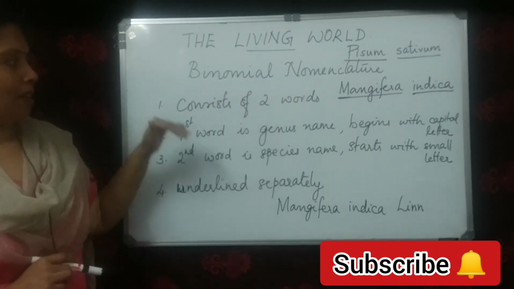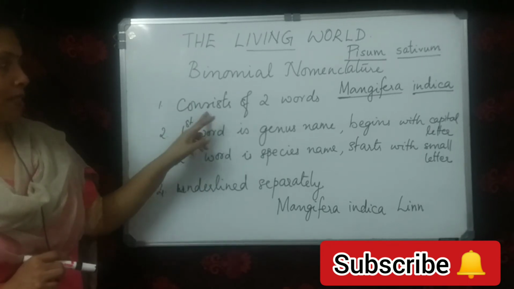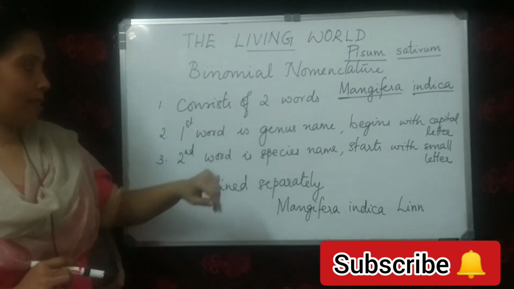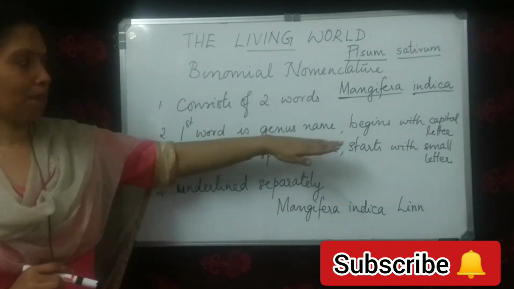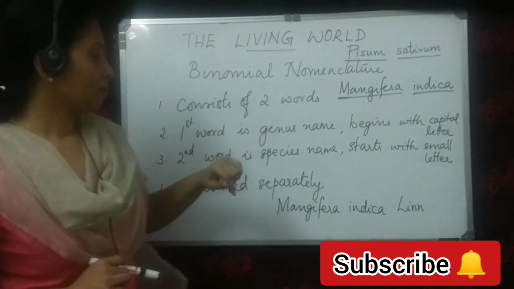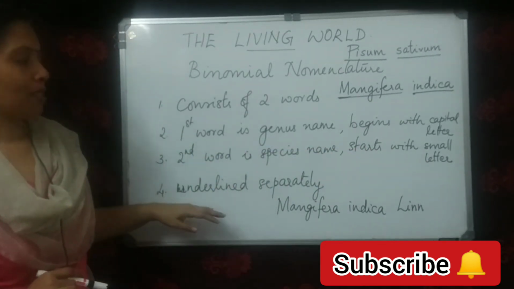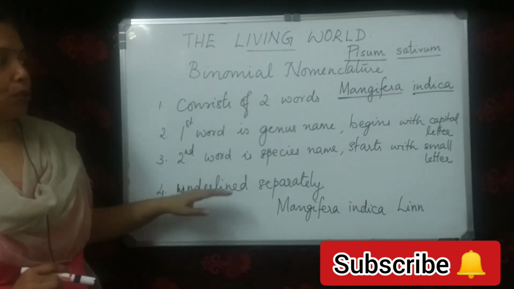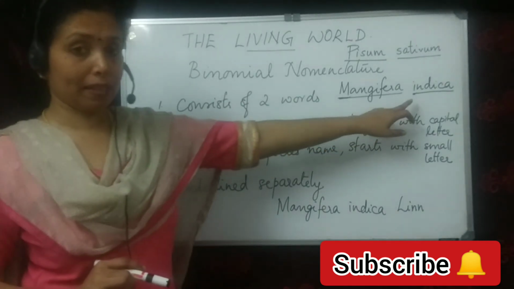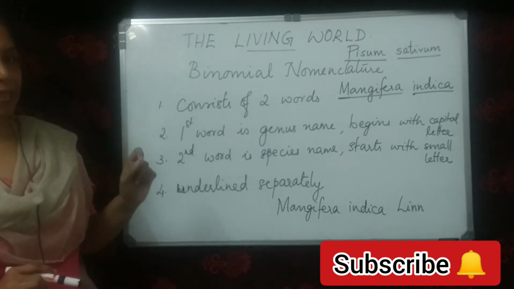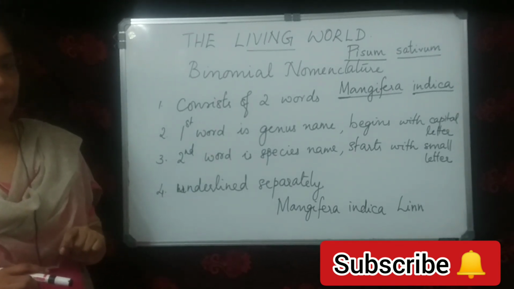So once again, the binomial nomenclature consists of two terms or two words. The first word is the generic epithet or the genus name, beginning with a capital letter. The second word is the species name, starting with a small letter, and when handwritten, the two words are separately underlined. When printed, the two words should be italicized.